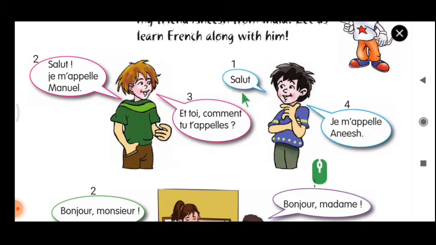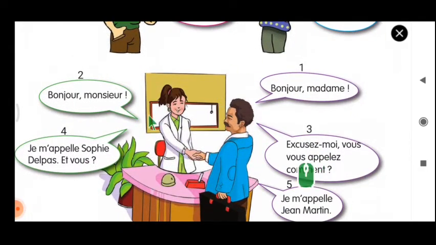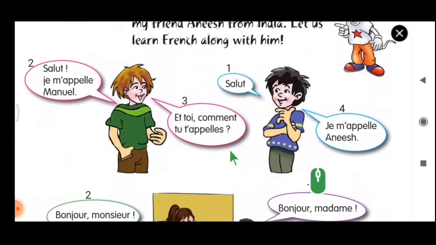And they give the greeting as salut. But the second one, if you see here, this is a professional conversation. This is between a doctor and a person. Okay, so let's see how this is. So first one we saw informal, that is salut, and introducing the name and asking how to ask others name.